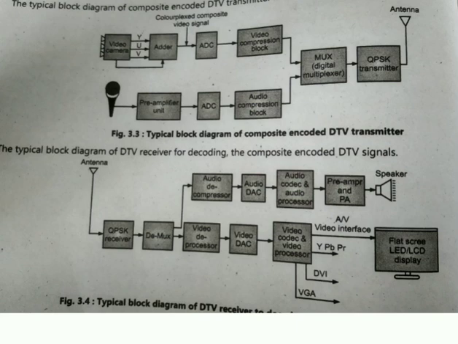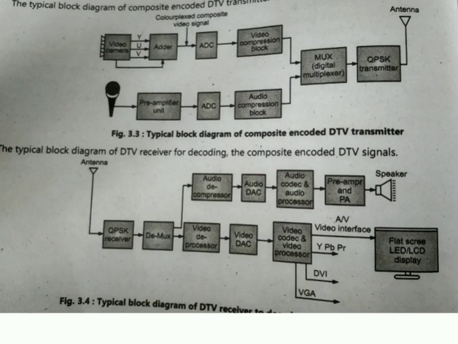After that, the codec, that stands for coder decoder, converts the analog signal into the digital signal, which is then processed by the audio processor. Again, it is given to the audio codec, which converts the digital audio signal into the analog audio signal. The audio processor is used to give the different audio effects in the DTV receiver.